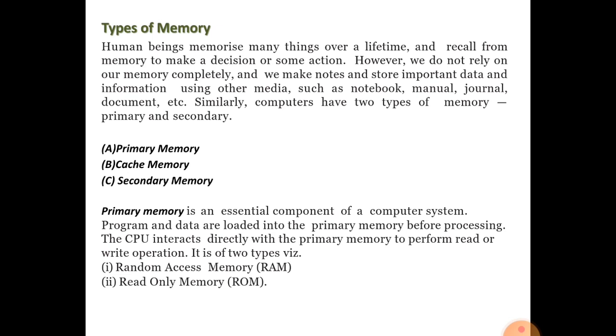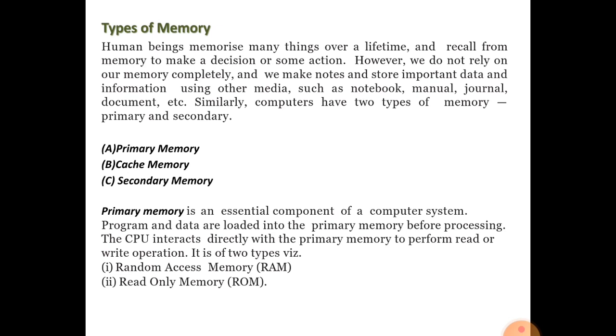Due to that reason, primary memory is essential for the computer system. The CPU interacts directly with the primary memory to perform read or write operations, and after that the CPU processes the data it receives from the primary memory.